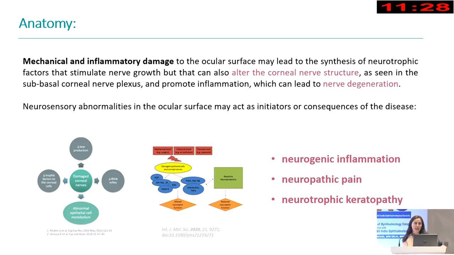But when we have a mechanical or an inflammatory damage that is consistent in time, then we will alter the corneal nerve structure, and eventually this will lead to nerve degeneration. So the first nodules will cause a neurogenic inflammation, and there will be a reaction of the body that will be good because it will promote the reepithelialization. But if it keeps going, then we will have a neuropathic pain or a neurotrophic keratopathy.